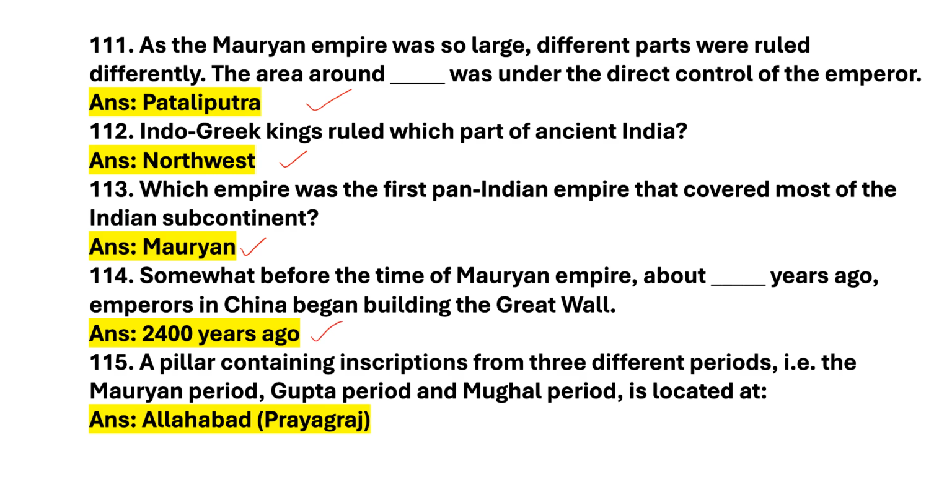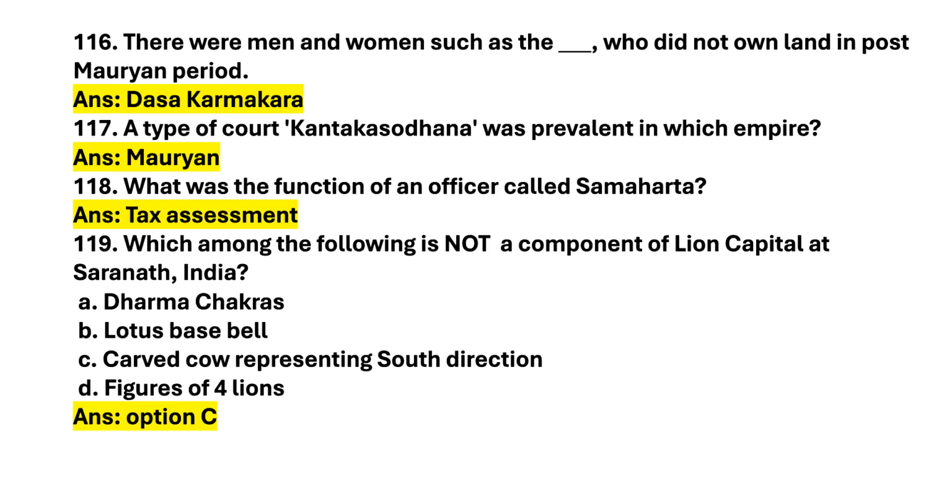Next question. A pillar containing inscriptions from 3 different periods, the Mauryan period, Gupta period and Mughal period, is located at? Answer is Allahabad. Let's move on to the next slide. Next question. There were men and women such as the Dasa who did not own land in the post-Mauryan period. Answer is Dasa Karmakara.